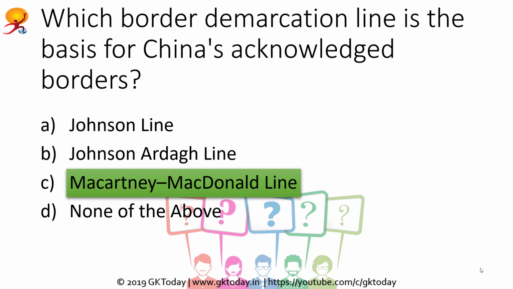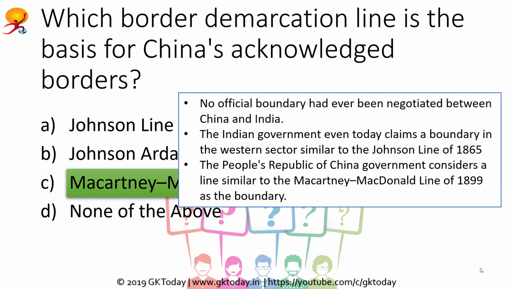And the correct answer is McCartney-MacDonald Line. So there is no official boundary that has ever been negotiated between the countries of China and India. And the Indian government even today claims a boundary in the western sector similar to the Johnson Line of 1865. However, the People's Republic of China government considers a line similar to the McCartney-MacDonald line of 1899 as the boundary.